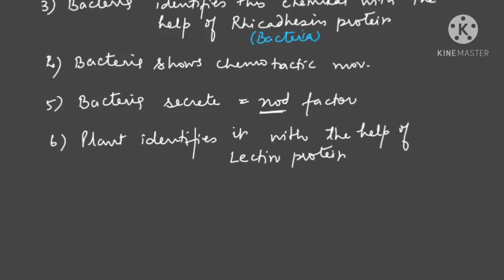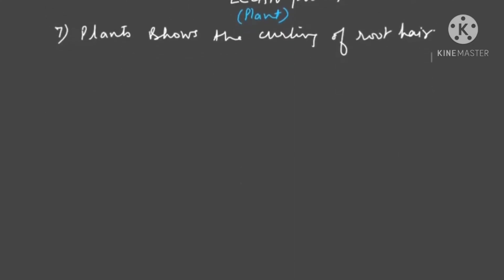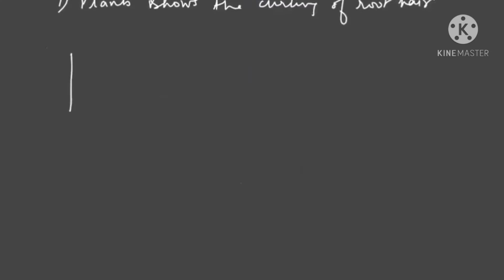This lectin protein is present in plants. And now the plants will show curling of the root hair. So we can summarize whatever up till here in the diagram. Try to understand. This is the root hair, and let us assume this is a soil particle.